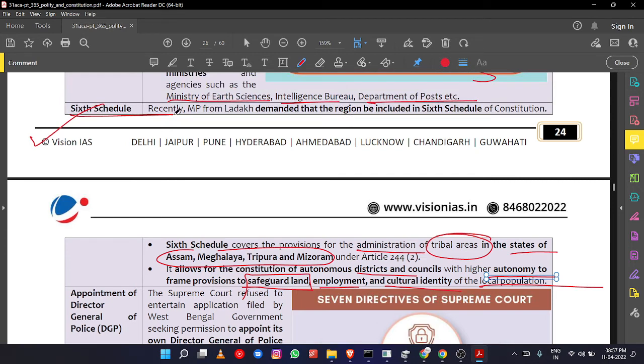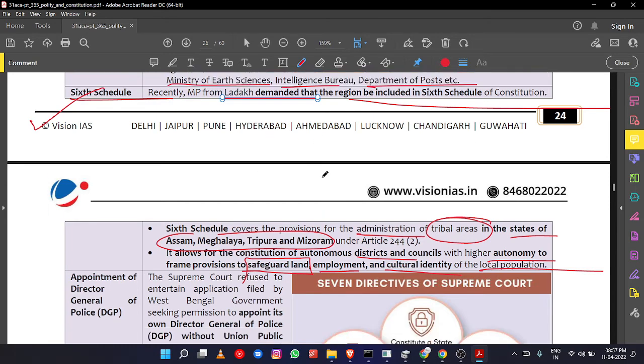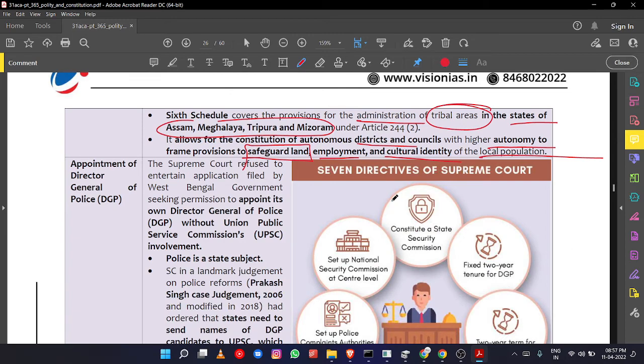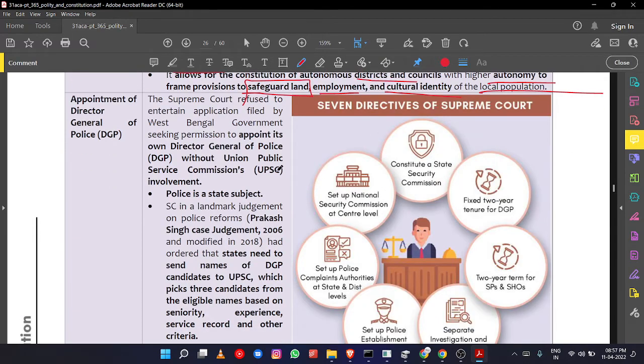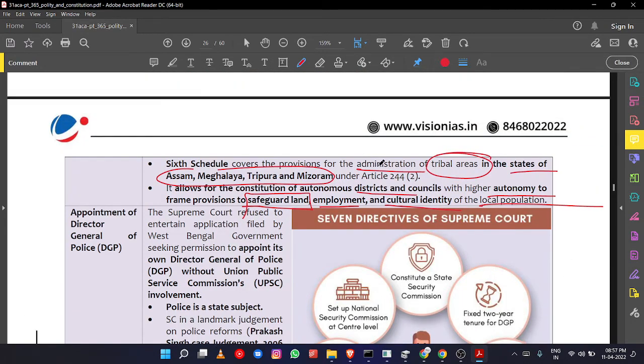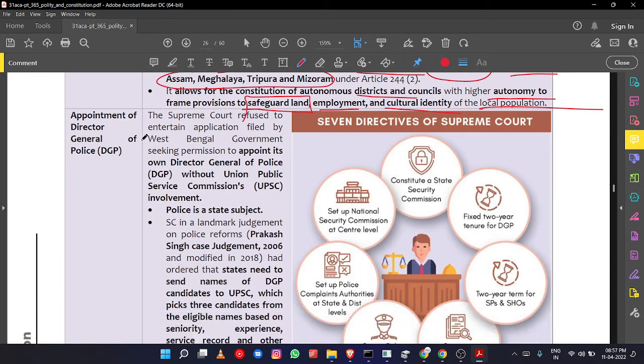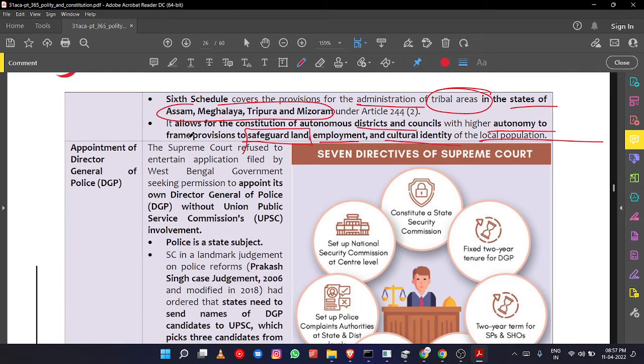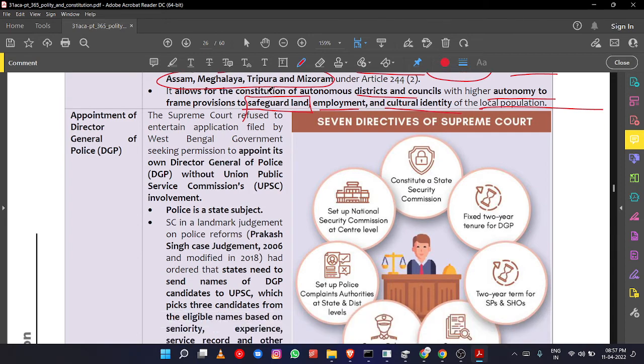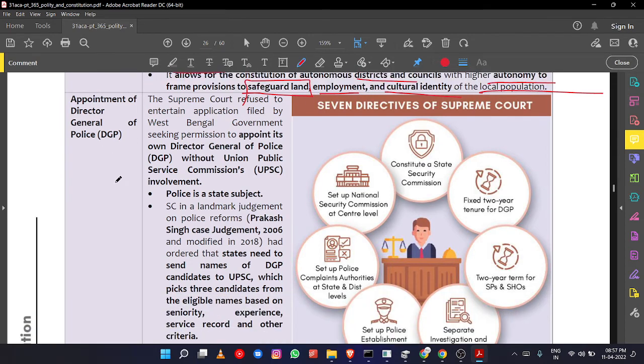So why is it in the news? Recently, the MP from Ladakh is demanding the region to be included in the 6th schedule. The MP said that, but the provision may not happen. Okay, Arunachal Pradesh also has asked for special category under the 6th schedule. Okay, so only these particular states, Assam, Meghalaya, Tripura, and Mizoram are in the 6th schedule.